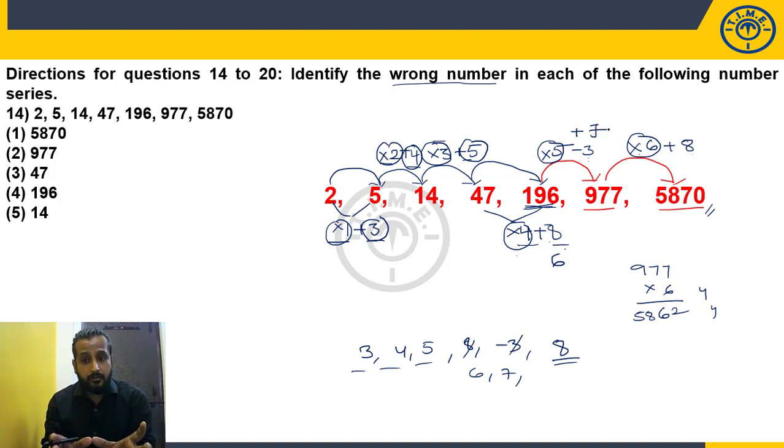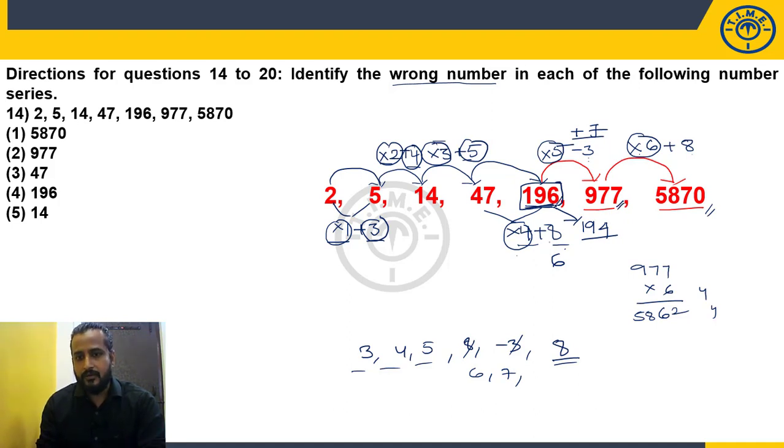But whether it is correct or wrong, cross-checking is also very, very important. Okay. Don't assume that. You have to cross-check it. So 47 fours, already we discussed, 168, 188. 188 plus 6 is 194. Okay. So instead of 196, 194 is required. But if 194 is there, will it match with into 5 plus 7? That is very, very important for us. 195 are how much? 950. 5 4s are 20. 970. Plus 7, 977. Perfectly matching. So 194 into 5 plus 7 is 977.